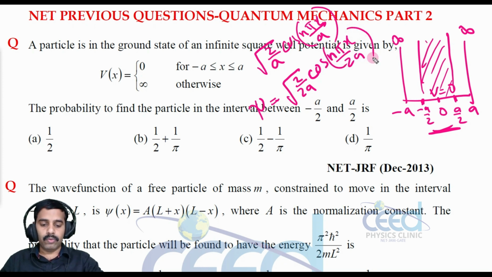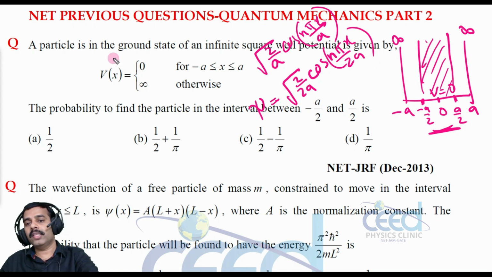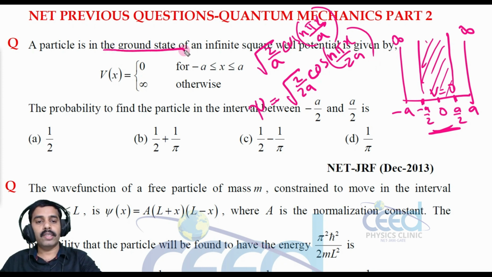Now let us solve with the wave function. It is given that the particle is in the ground state, so we may take n is equal to 1. Now let us solve this probability between minus a by 2 and a by 2. The probability is the integral of psi square dx over the interval minus a by 2 to a by 2.